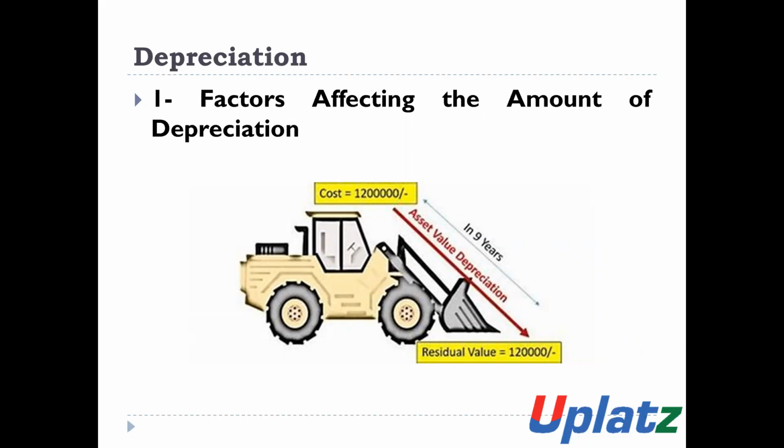For example, the value of the asset is 10 lakh rupees, its salvage value is 1 lakh rupees, the depreciable value is 9 lakh, and the useful life of the asset is 9 years. So 1 lakh rupees will be charged as depreciation every year up to the 9th year, means up to the useful life of the asset. So now we will discuss what are the factors which affect the amount of depreciation.